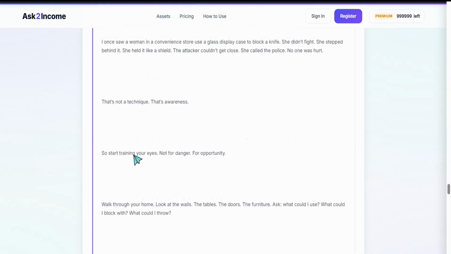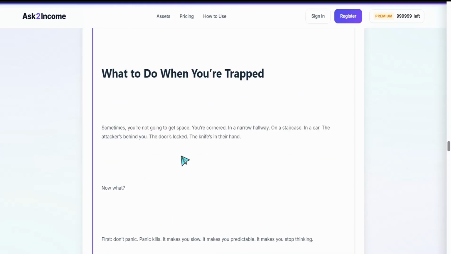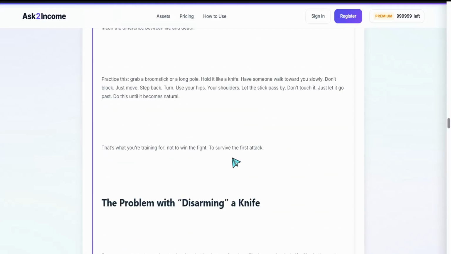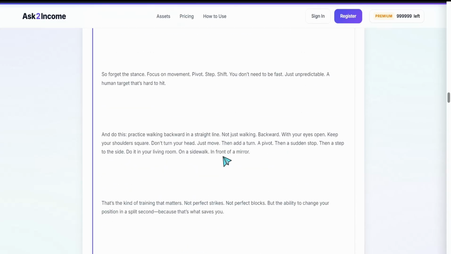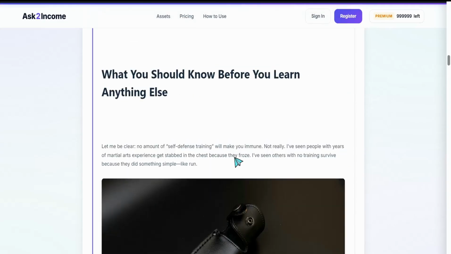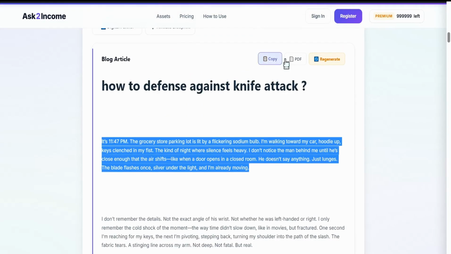You can copy this article to your own Medium.com or blog post, or download the PDF to send to your audience or your client if you are working as a freelancer, article writer, or blog writer.